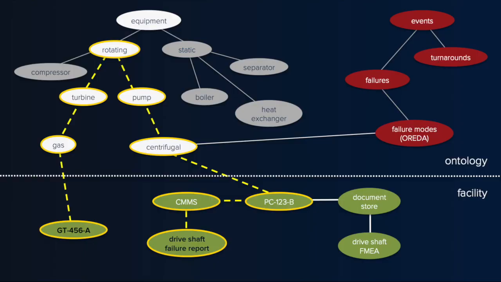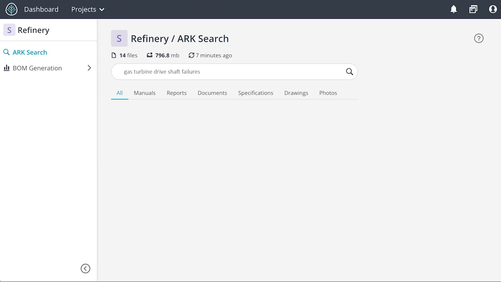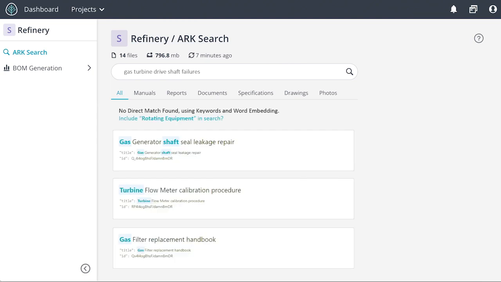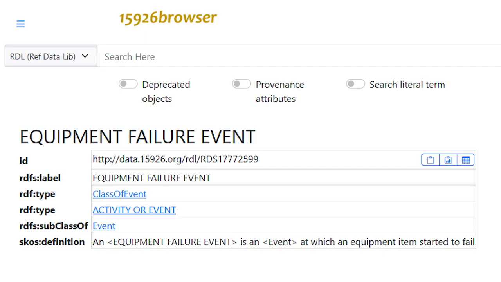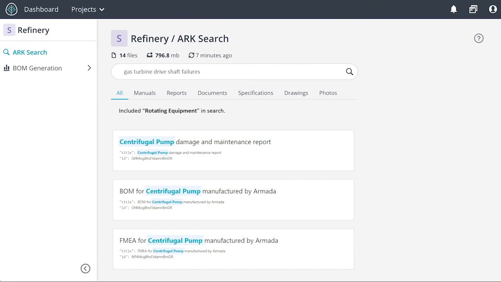Let's take a look at how this works. Using natural language understanding, Senozai's search system recognizes that your query is related to gas turbine, drive shaft, and failures. Since your databases don't contain direct information about gas turbines, the system returns the best match according to keywords, but suggests to the user to broaden the search by including rotating equipment in the query. Our knowledge graphs respect ISO 15926 for faster discovery of related equipment failure events. With that revised search, the system serves the centrifugal pump failure information to your team.